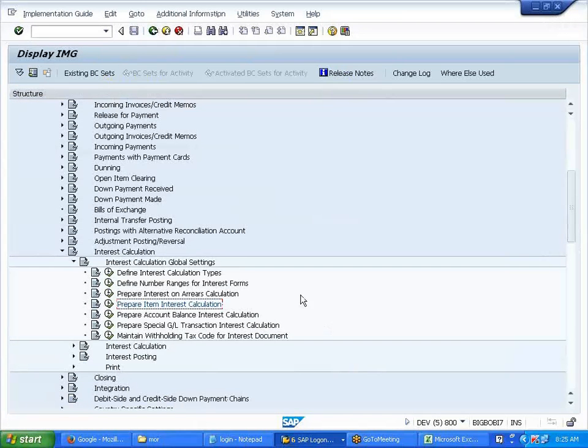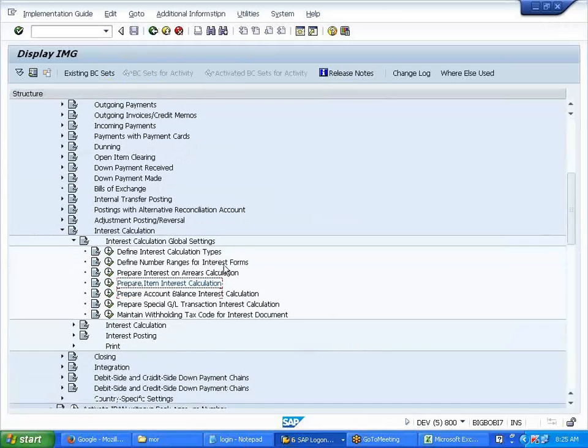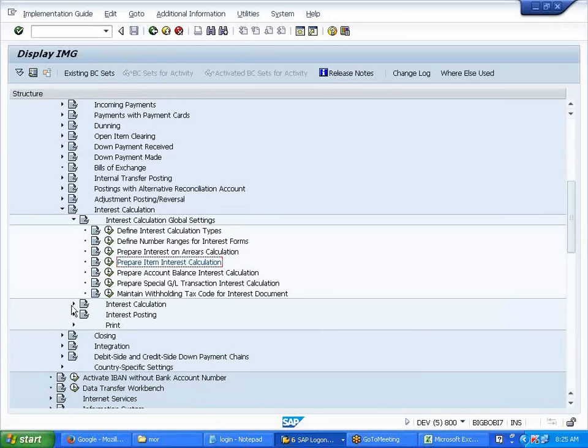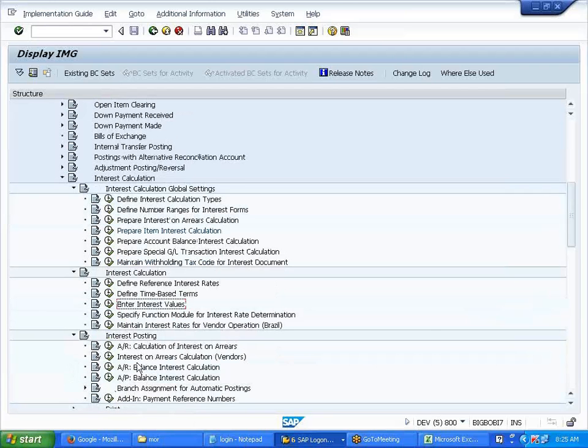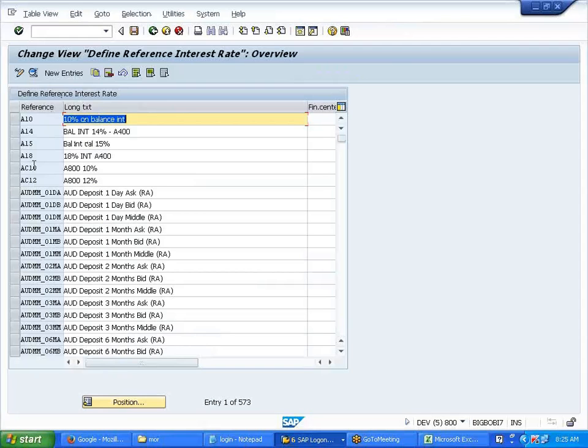Back. So this was part of setting up the item interest calculation. The remaining is the same as what I have done: reference, define, all this. Then we go ahead and assign to the account symbol for that particular year. So first, reference interest rates. I'll take the same, you can define. So I'll use this A10. Otherwise I'll take this AC10, AC12.